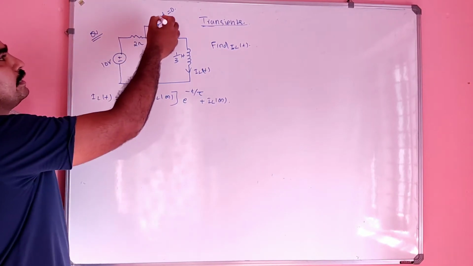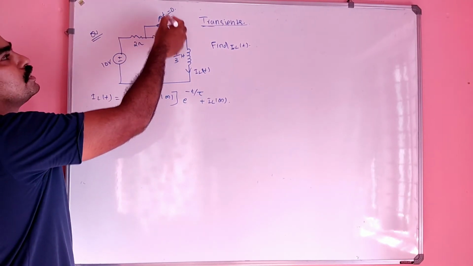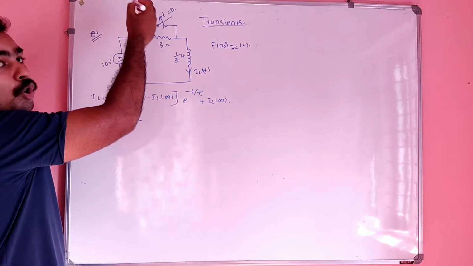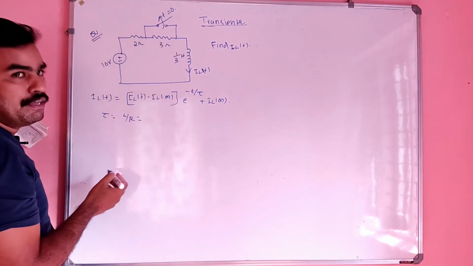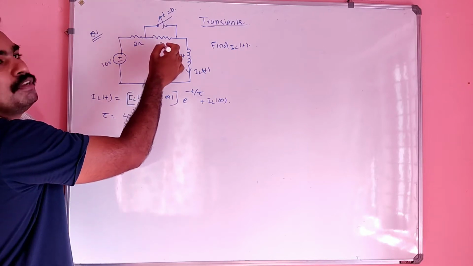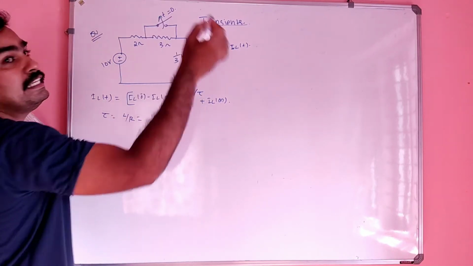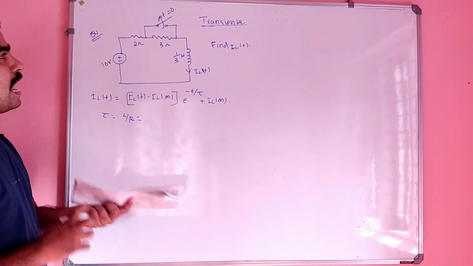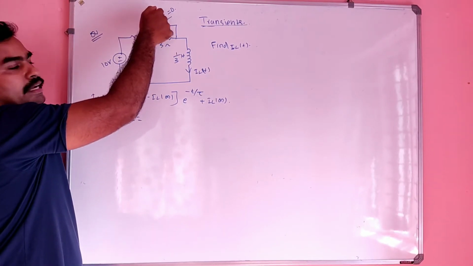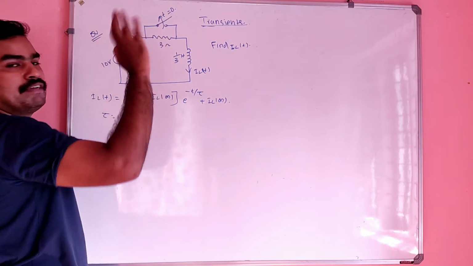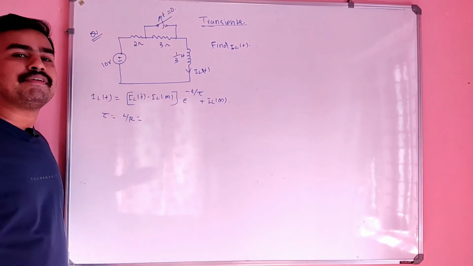That means at t is equal to 0 itself the switch was closed, right? I mean it was open, right? It was open. That means there will be an inclusion of this 5 ohm. That is 2 ohm plus 3 ohm will be there all the time after t is equal to 0. That is the meaning. After t is equal to 0 or at t is equal to 0 the switch was opened, right? Opened. That means after t is equal to 0 up to infinity time,